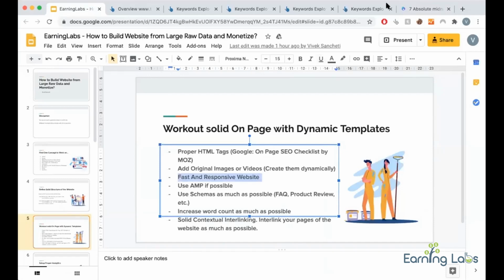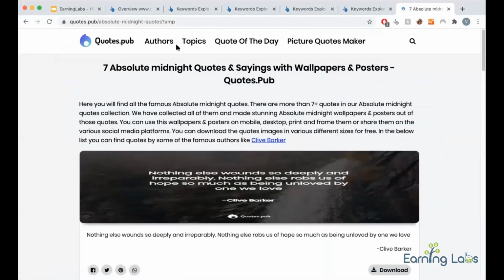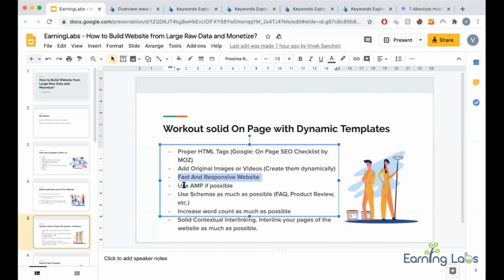Your design should be fast and responsive, and AMP. Even we are using AMP. Like AMP is a must. I mean, many might argue AMP is needed, not needed, but we use AMP. So I suggest you also use AMP. Use schemas as much as possible.